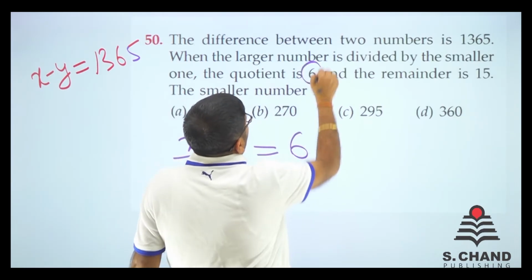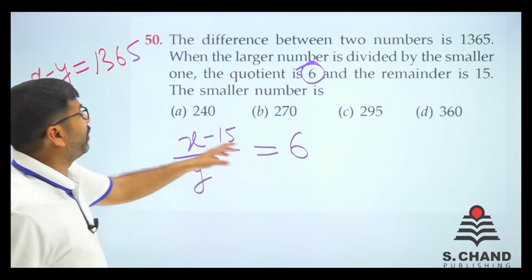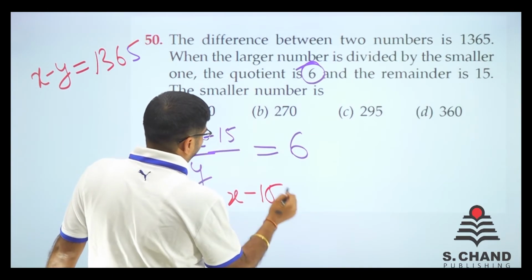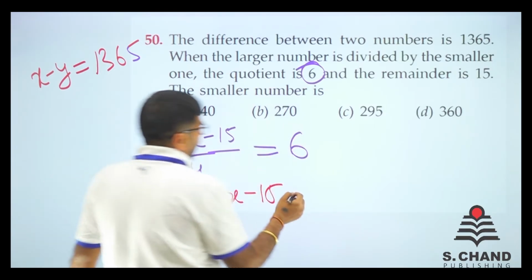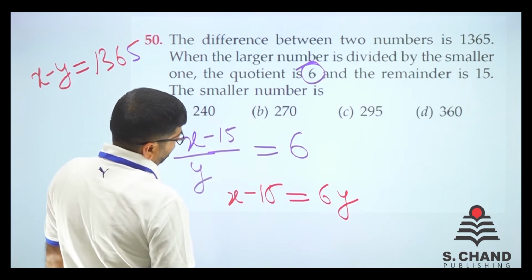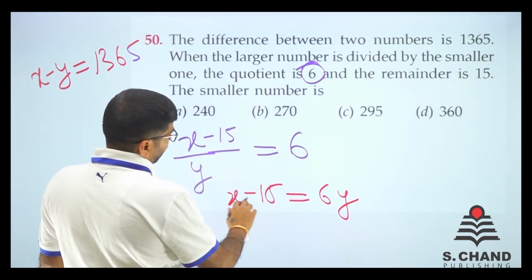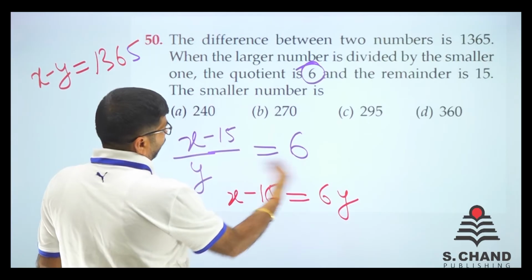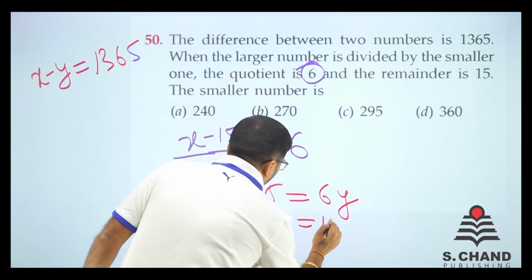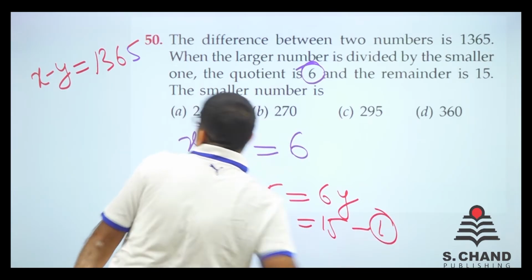What it is said, right? So x minus 15 is equal to 6y. This y goes here and gets multiplied. So let's do one thing. 6y comes here, 15 goes there. Both: x minus 6y is equal to 15. This is one equation.